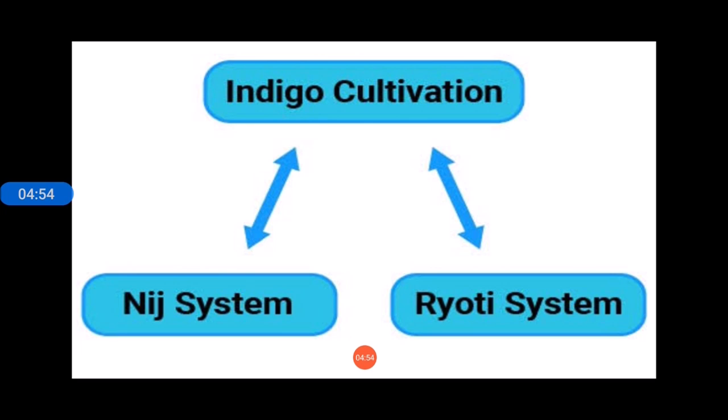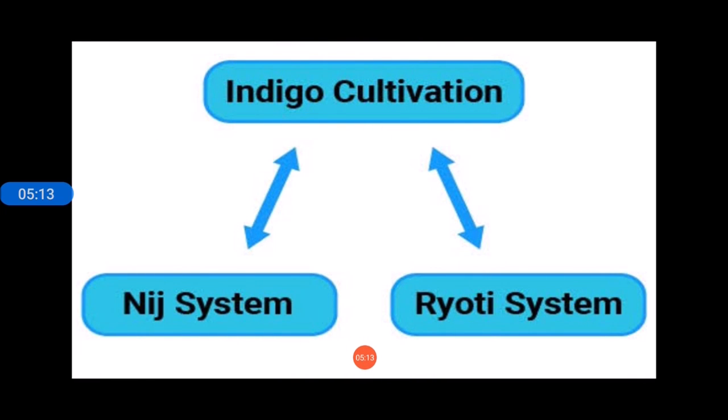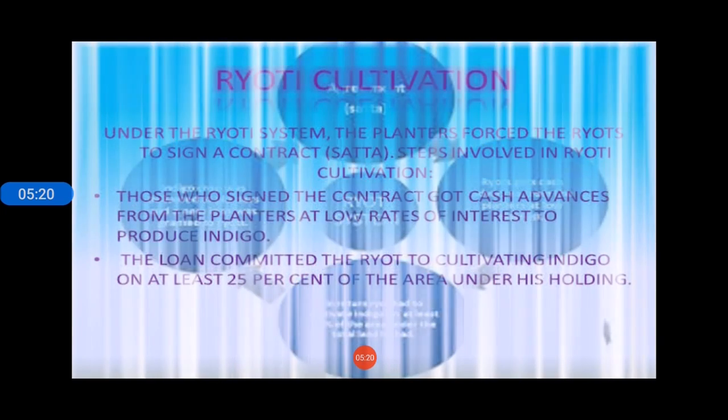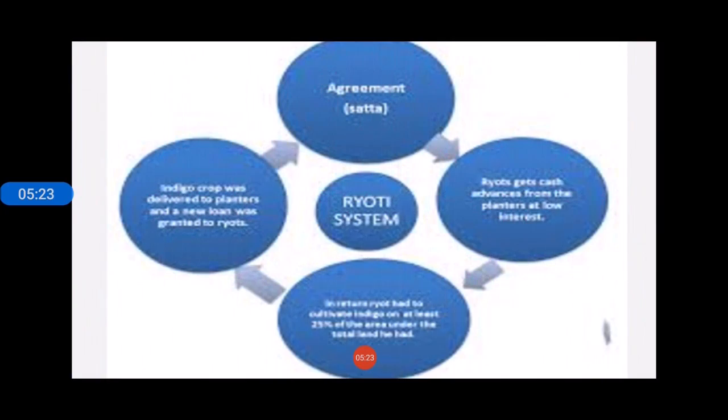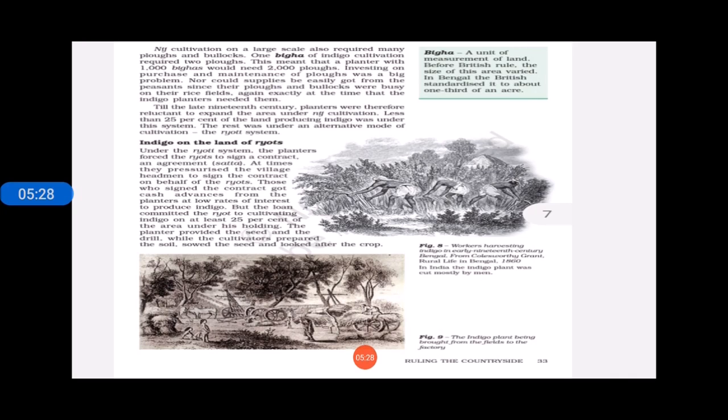For this, they introduced two systems of indigo cultivation. The first was the nij system and the second was the ryoti system. So there were mainly two systems of indigo cultivation, nij and ryoti cultivation. First of all, we are going to discuss nij cultivation. Now in nij cultivation, what happened?